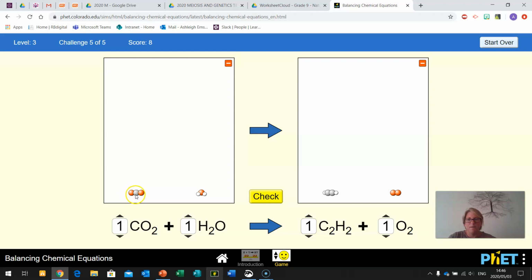So we have one carbon here and 2 carbons here. We have 2 oxygens here. So carbon is gray, oxygen is red. So we have 2 oxygens there and 1 oxygen there, hydrogen 2. Here we have 2 carbons, 2 hydrogens, and 2 oxygens. So if we have 1 carbon this side, so we have 2 carbons this side and 1 carbon this side.